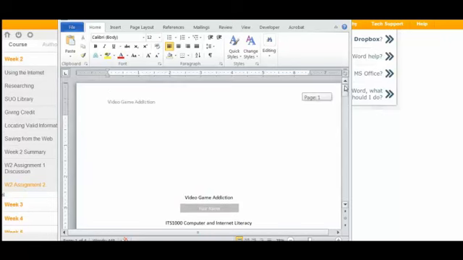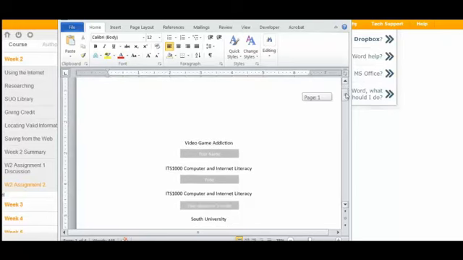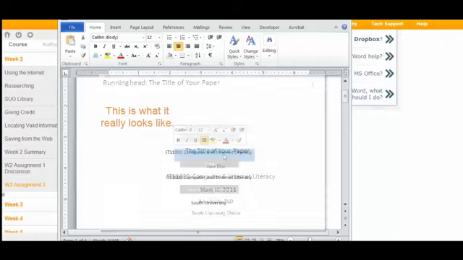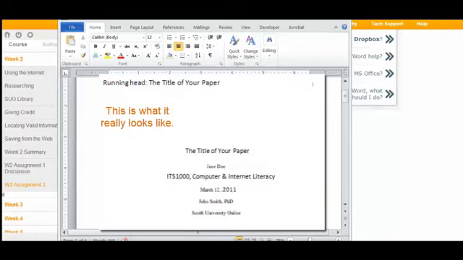This is the title page, the correct formatting, and in some of those resources it showed you the title of your paper, your name, the course, and actually I have this twice. We're going to ignore that for now. So you want to get rid of that line. And then